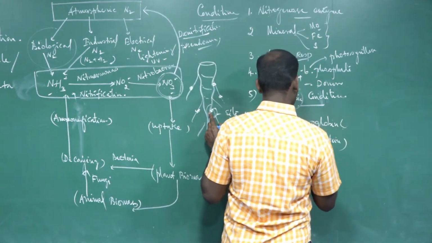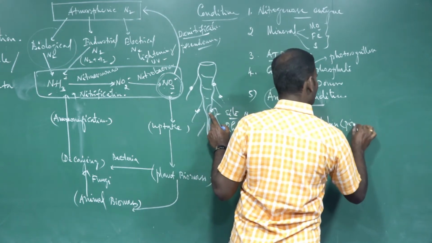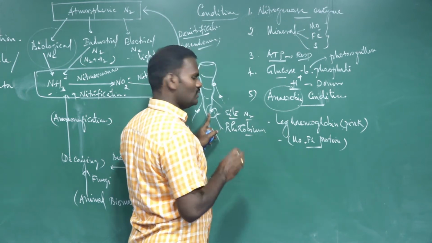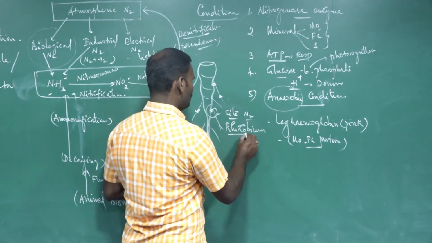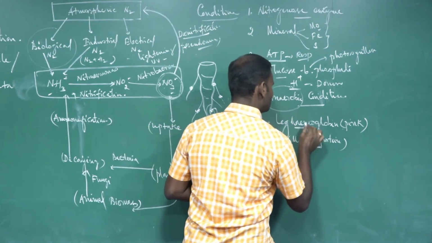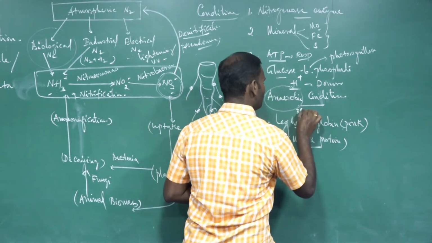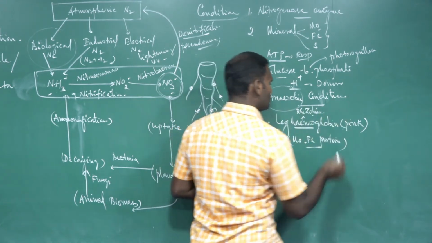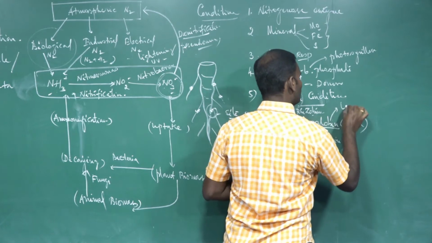Leghemoglobin is a pink coloring pigment produced by the combination of Rhizobium bacteria and leguminous plant. The heme part is obtained from Rhizobium bacteria, and the globin from leguminous plants.